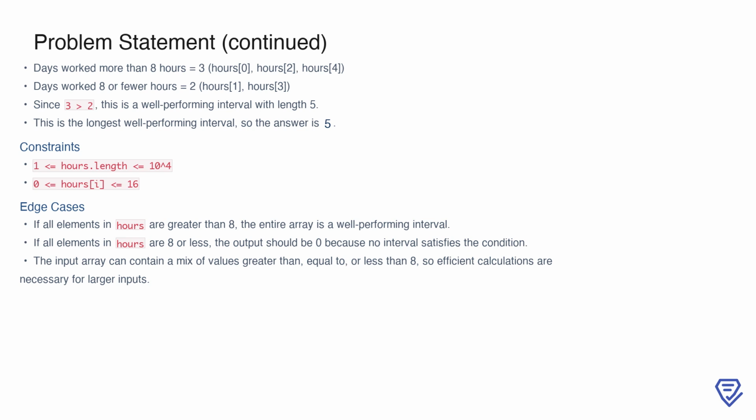On the other hand, there are 2 days with 8 or fewer hours worked, hours[1] equals 8 and hours[3] equals 8. Since the number of days with more than 8 hours worked is greater than those with 8 or fewer hours, this is a well-performing interval with a length of 5. Moreover, this is the longest interval that satisfies the condition, so the output is 5.